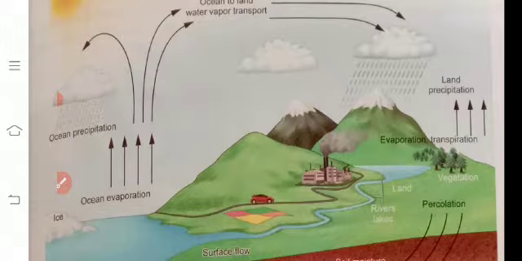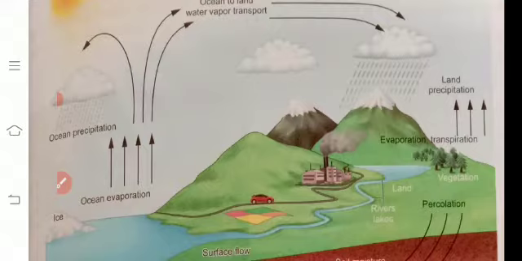Evaporation and precipitation, these two processes are successfully carried out in the water cycle. The water cycle is a reversible process. So this is a physical change, not a chemical change.